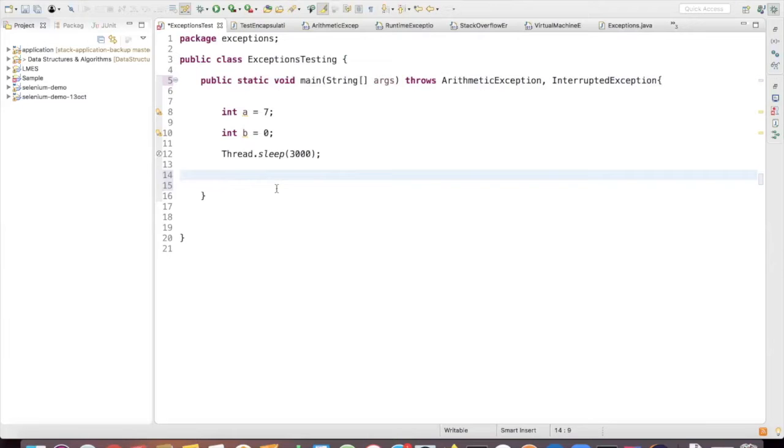For example, I'm testing divide by zero exception here, right? What is the general thing we'll try to do? We'll say a by b.